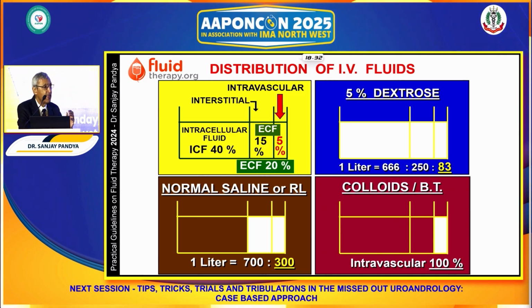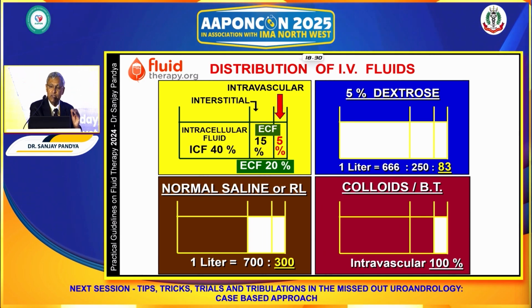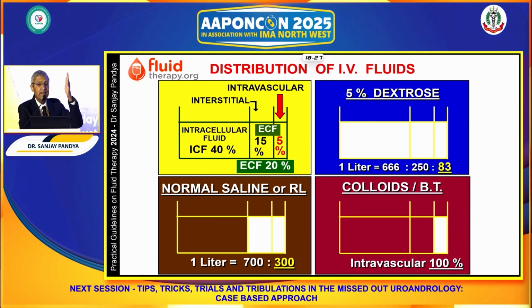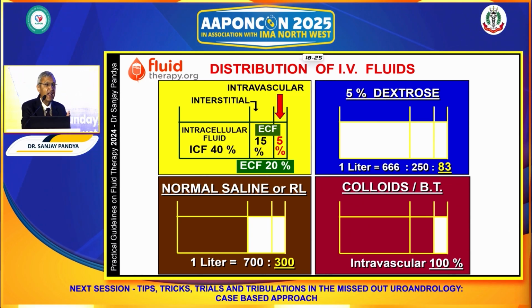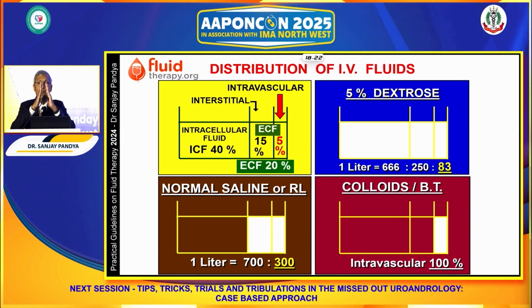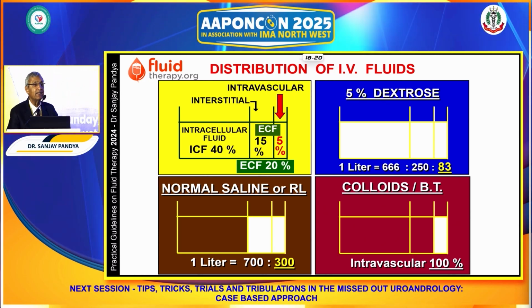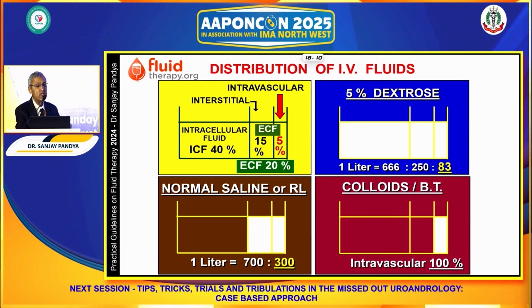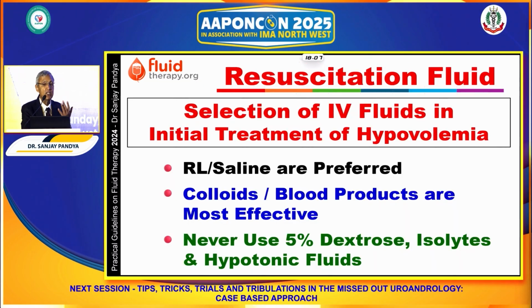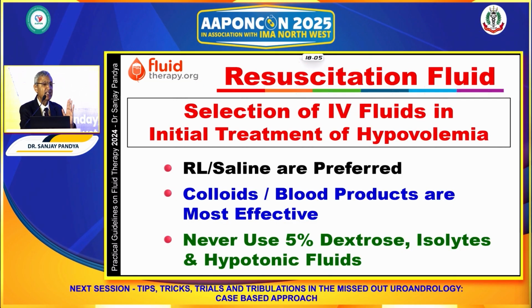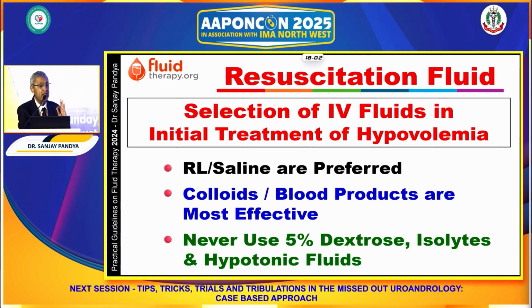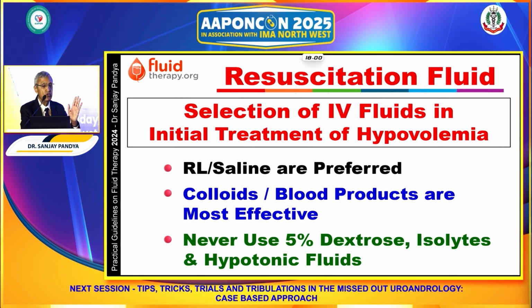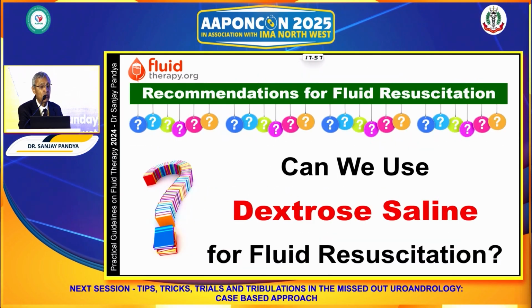Against that, why are colloid and blood most potent? Because they remain entirely in the intravascular compartment, and therefore with a smaller volume, expansion will be greater. Not only that, a fluid like 20% albumin will shift fluid from other compartments, and the volume of expansion will be greater than the volume infused, and therefore colloid and blood are most potent. So RL and saline are preferred, colloid and blood are most potent or effective, and don't use 5% dextrose, isolyte, or hypotonic fluid.